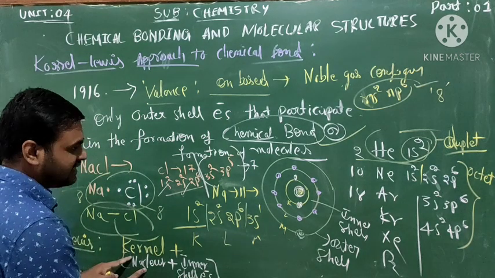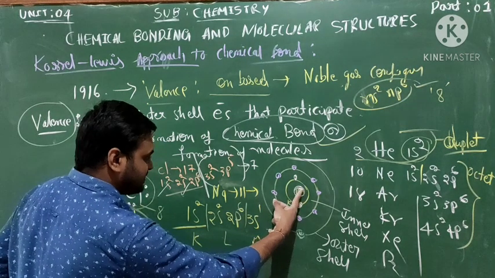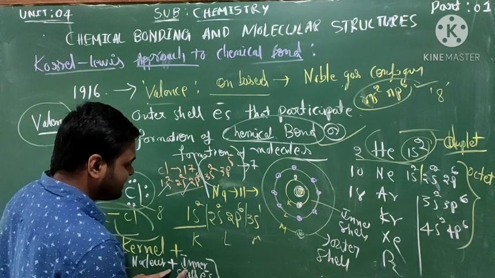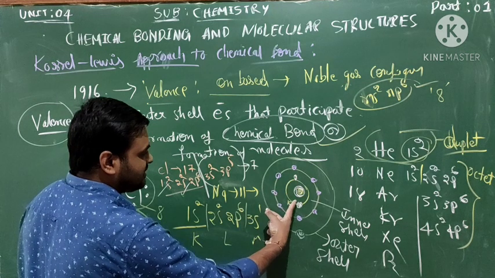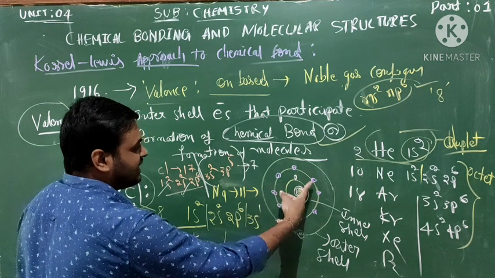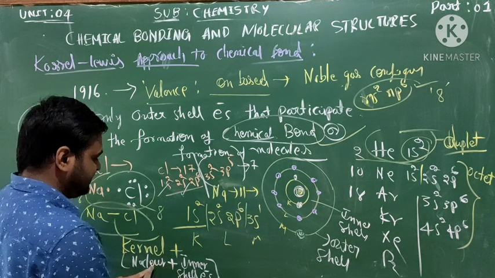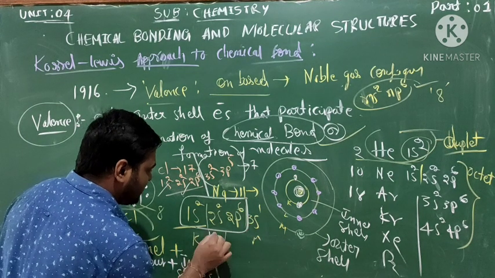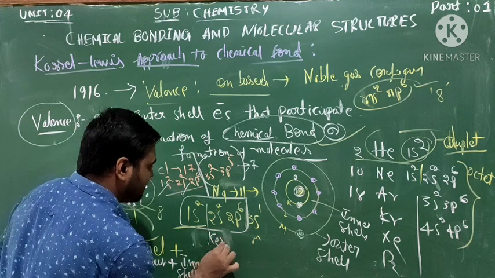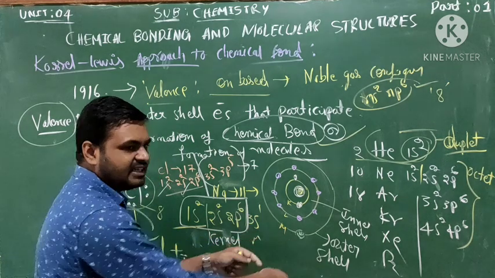Sodium has 2 plus 8, 10 inner shell electrons. This together is called the kernel.